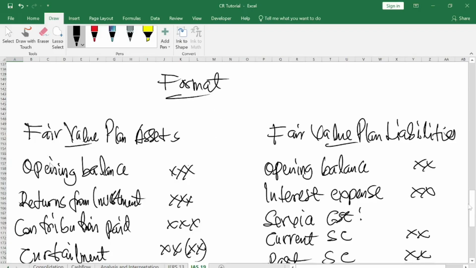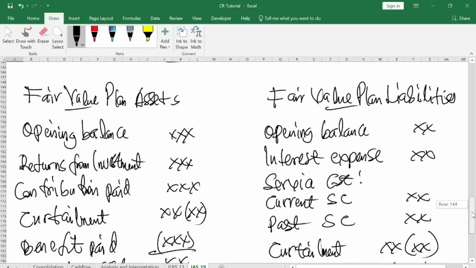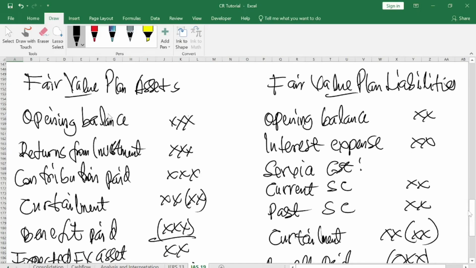At the extreme left, you see fair value plan asset. This talks about the fund created where the company would constantly make payment into the fund. It is an asset to the company. You understand? So that's what we call fair value plan asset. Once they've created a fund, it's a resource that belongs to the company, so it's an asset to the firm that is contributing into the pool of fund.